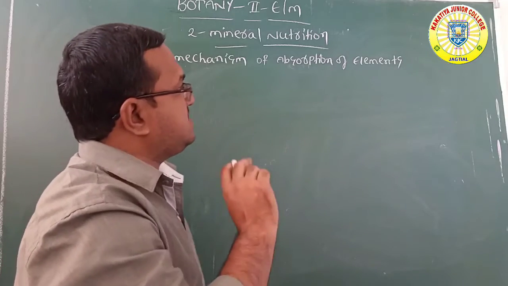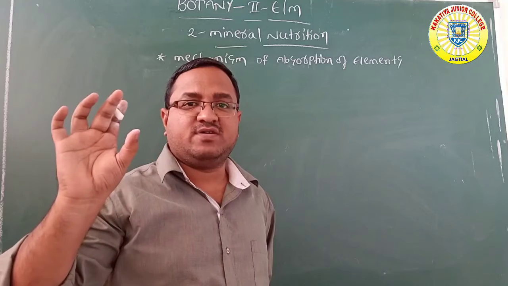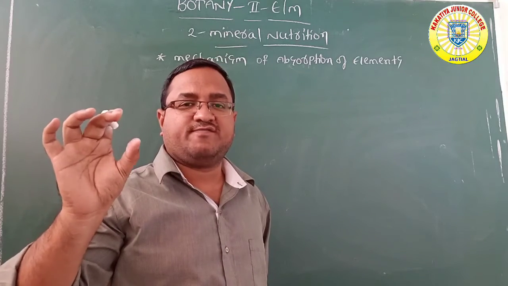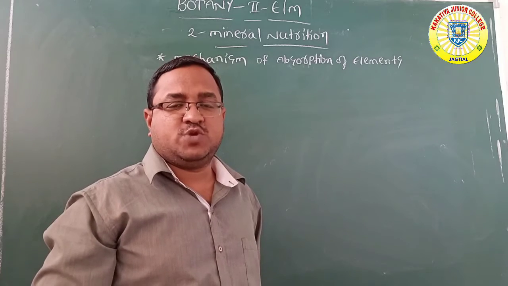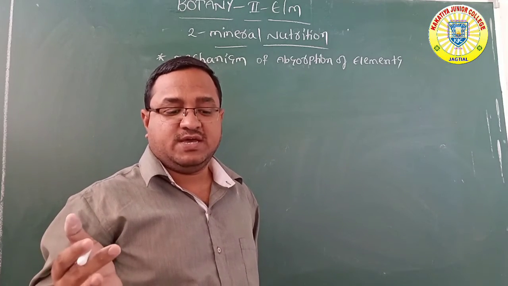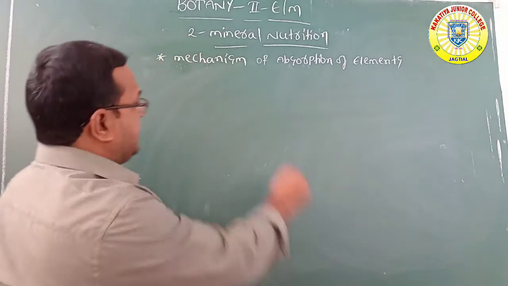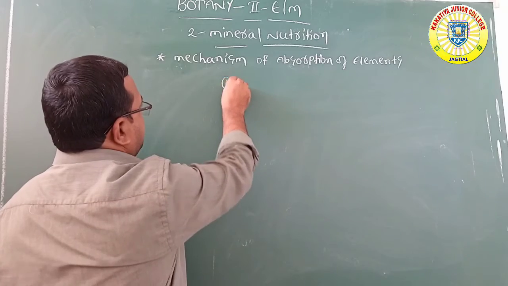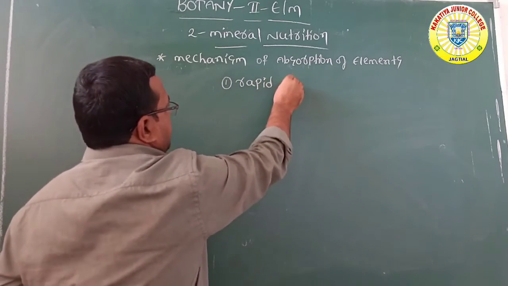Absorption of elements takes place with the help of two phases. In the first phase, there is rapid intake of ions into the outer space of the cells. Rapid means very fast.